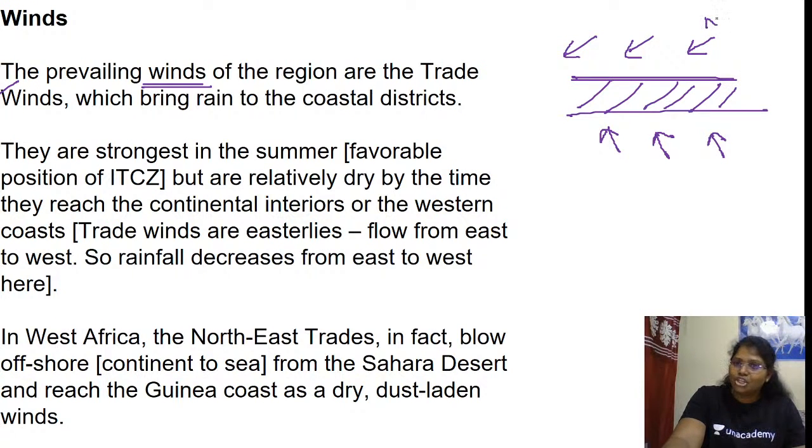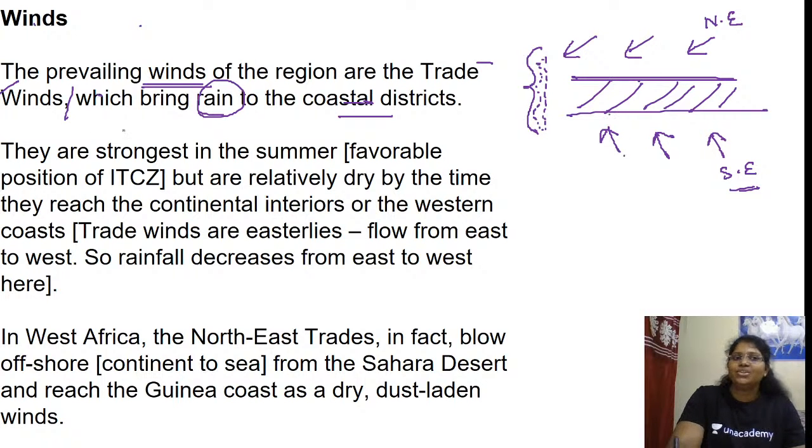So this is the northeast trade wind and this is the southeast trade wind. The prevailing winds of the region are the trade winds which bring rain to the coastal districts. Yes or no? Are you able to visualize the convergence of the northeast trade wind and southeast trade wind?